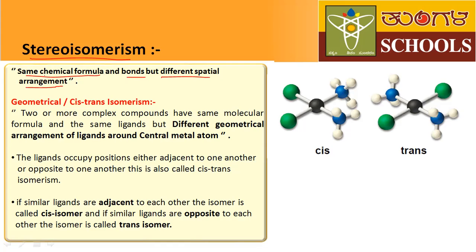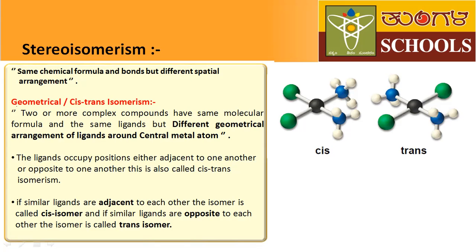What is stereoisomerism? Stereoisomers have the same chemical formula and the same bonds, but different spatial arrangement. In stereoisomers, there are two types. One is geometrical isomerism, and the other is optical isomerism.